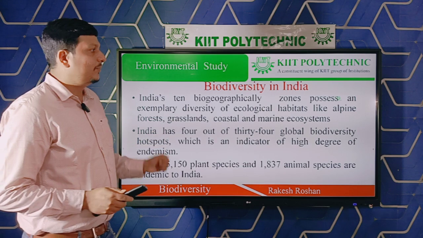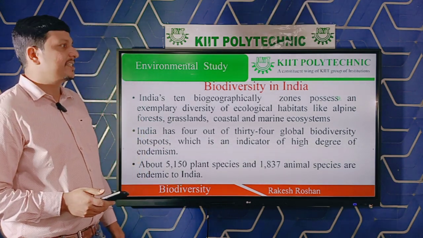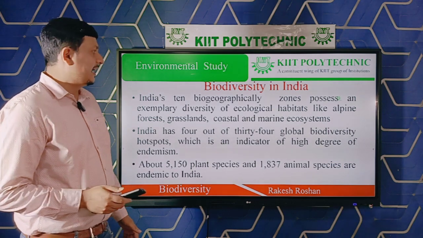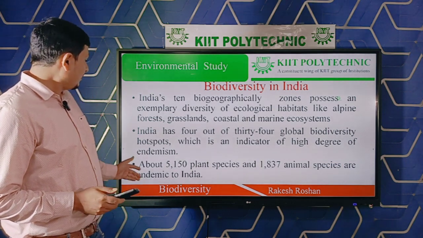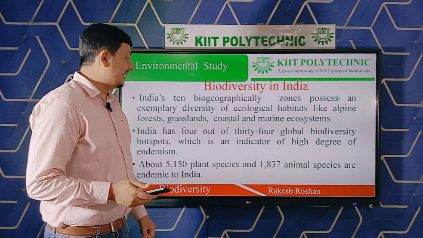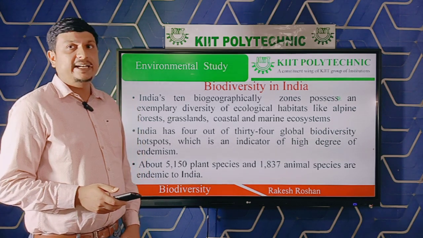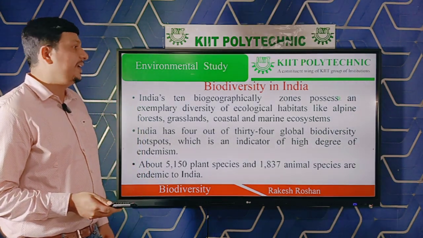So, what are the four biodiversity hotspots? First is Andaman Nicobar Islands, Western Ghats, and Trans Himalayan region. And the fourth point is that about 4150 plant species and one animal species are endemic to India.